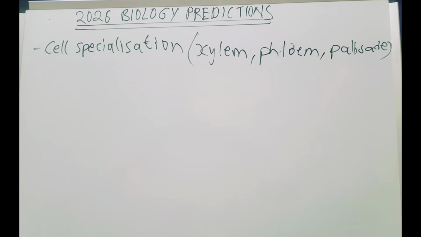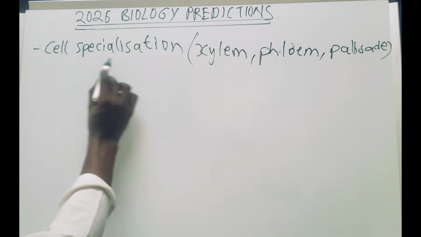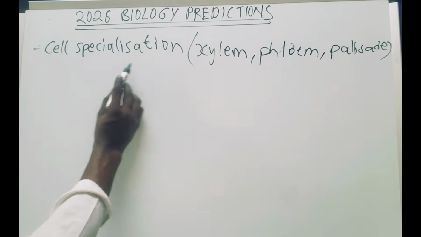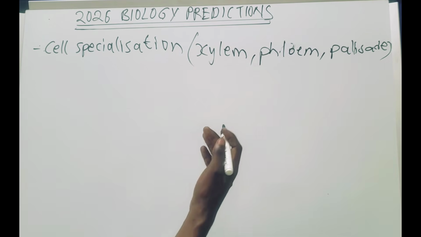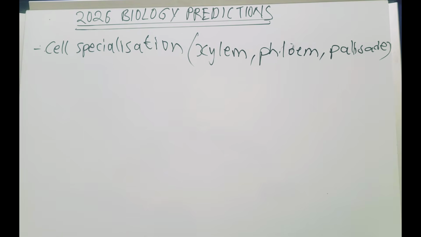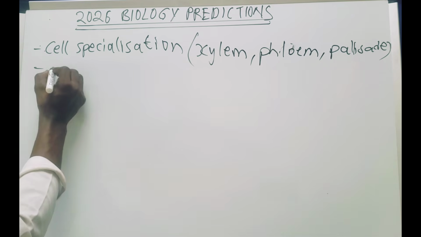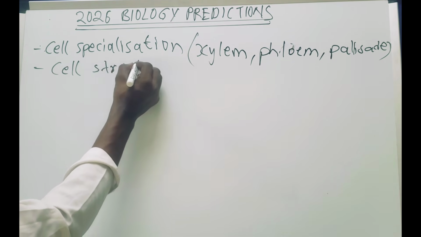One of those first questions is going to come from what? Cell specialization. So ensure that you understand the first thing, the definition of cell specialization, then examples like the xylem, the phloem, and how they operate, their functions. This is very, very important, okay. So this is the first topic that you need to understand. Then generally, even the cell structure, know the cell and its parts. That is very important also. Just the cell structure generally, okay.